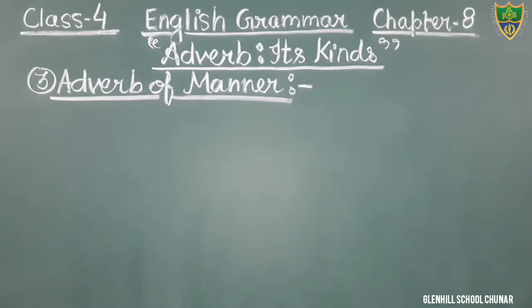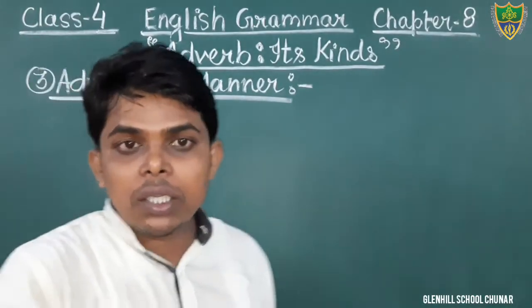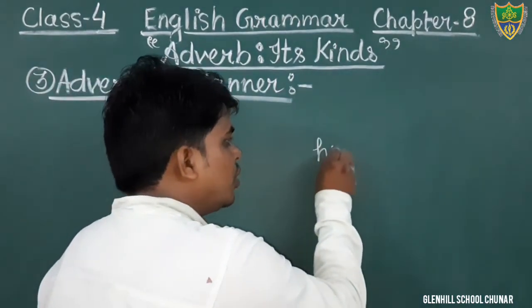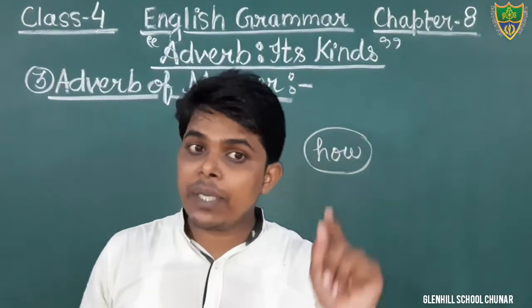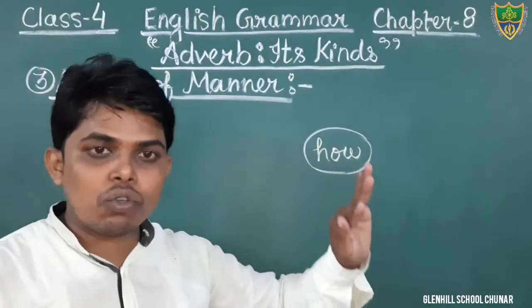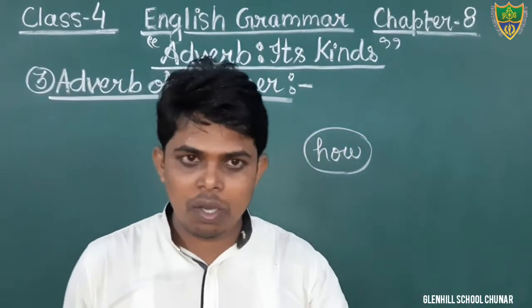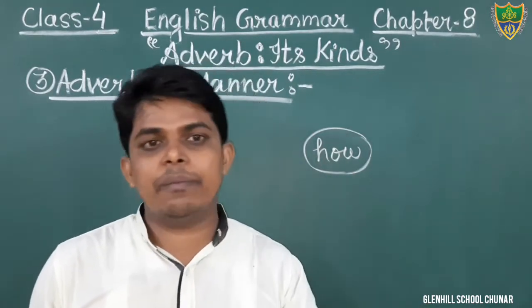What is adverb of manner? It tells how or in what manner an action is done, and it gives the answer to the question how or in what manner. Yes students, adverb of time gives the answer to the question when, adverb of place gives the answer to the question where, and adverb of manner gives the answer to the question how or in what manner an action is taking place.